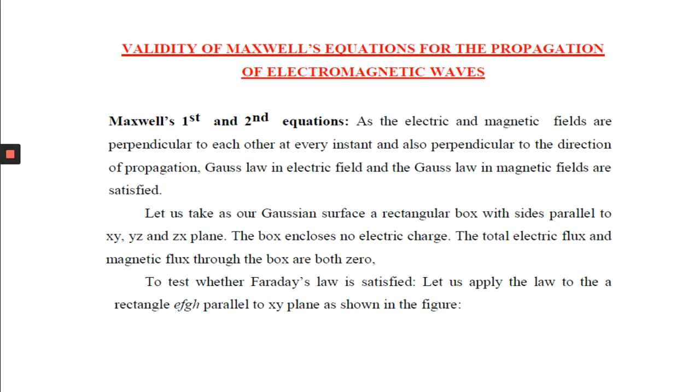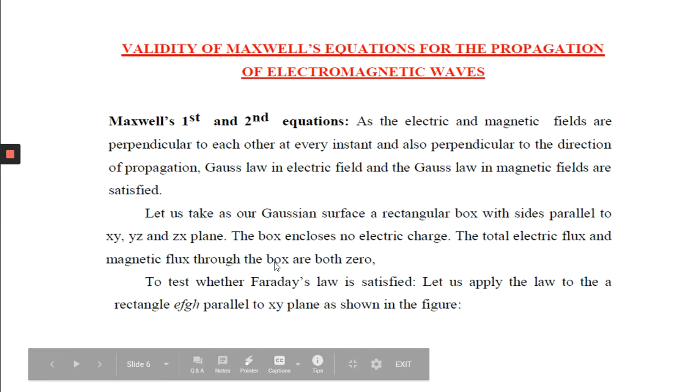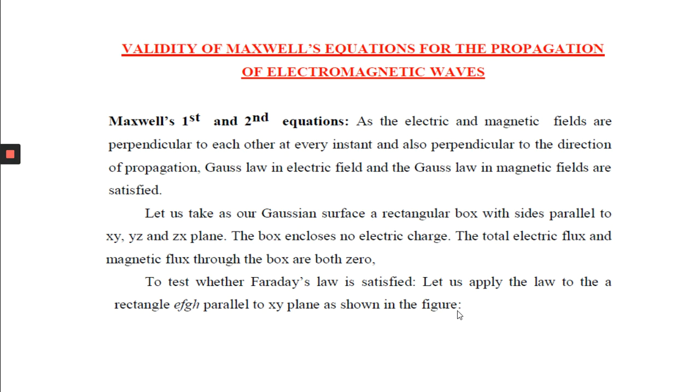Now let us come to Faraday's law of electromagnetic induction, which is your Maxwell's third relation. What is that? E dot dl integration is equal to what? Minus d phi b by dt. What is phi b? The magnetic flux. That means here E dot dl integration is equal to the rate of change of magnetic flux. So this thing also we have discussed. Now let us consider Faraday's law. Here we have to find out E dot dl integration.